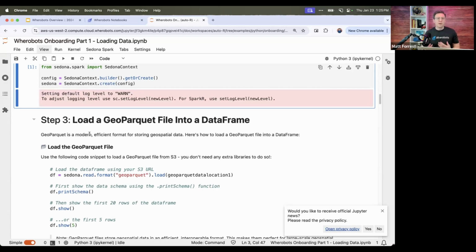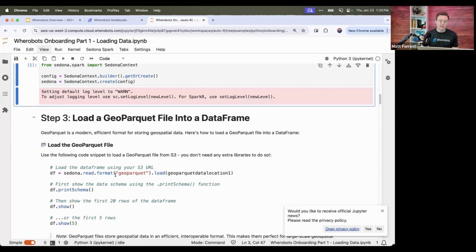So GeoParquet is one format. We read things like GeoJSON, GeoPackage, shapefiles, and then many different raster types like TIFF, NetCDF, stuff like that. So that's the first big advantage of Sedona: you don't have to change all your file formats around. If there is a format that we don't read, you may have to translate that or turn it into some other format. But for the most part, we cover the big and most commonly used formats that are out there.